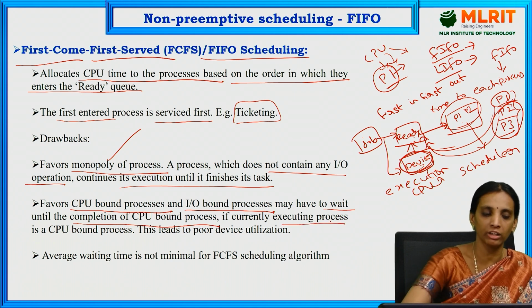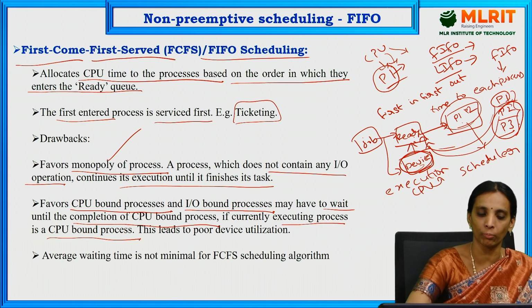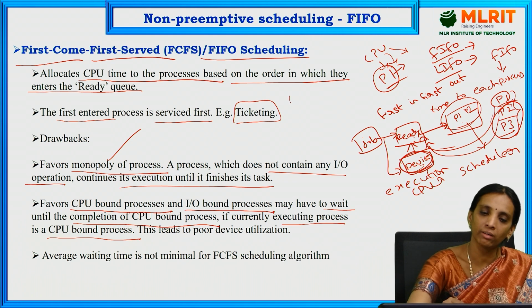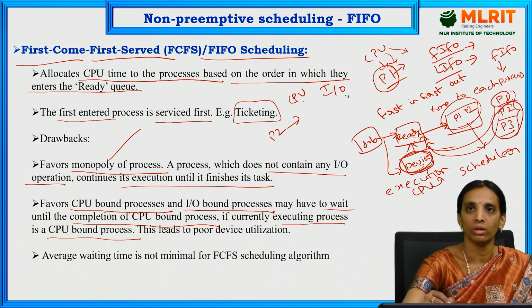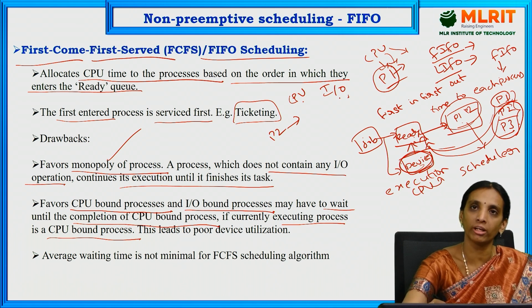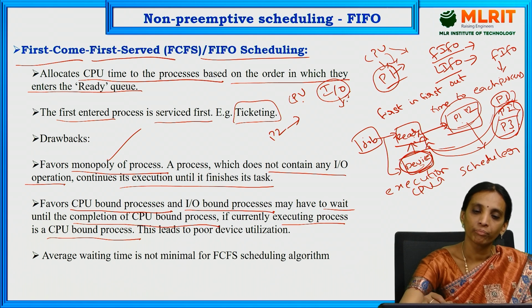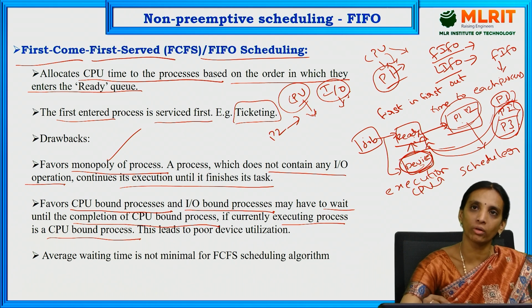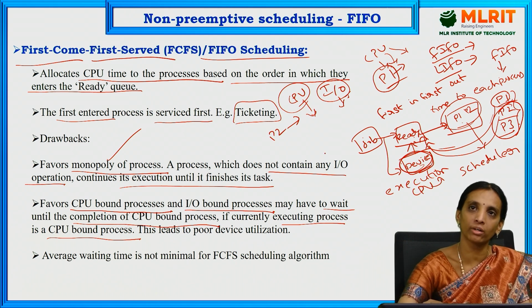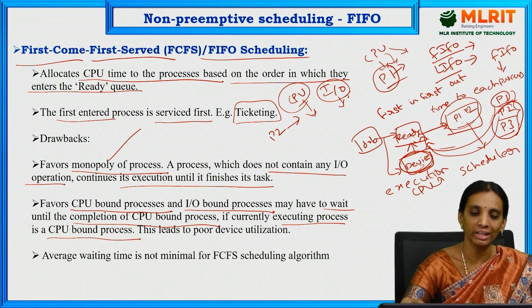If the currently executing process is a CPU bound process, that means here we need to wait for each process for allocation of either CPU or IO. So if there is any need for IO operation, we need to wait for IO resource allocation. If there is no need for IO resource allocation, then we can continue with the CPU allocation. So whenever the CPU is allotted to that process, it will directly go to execution.